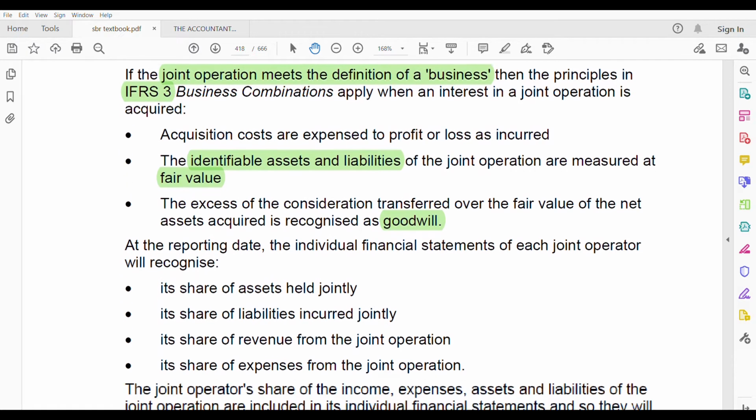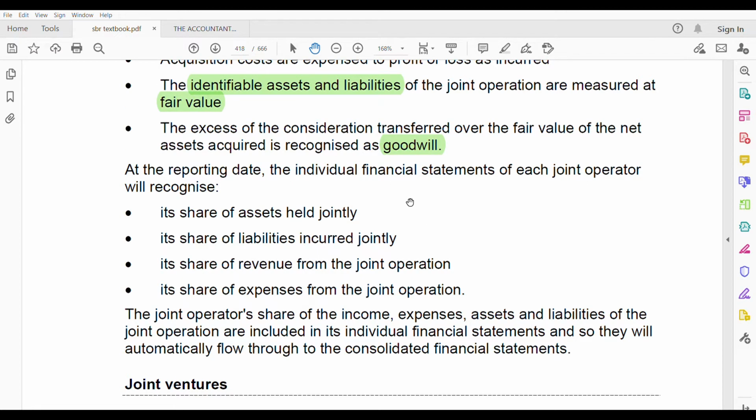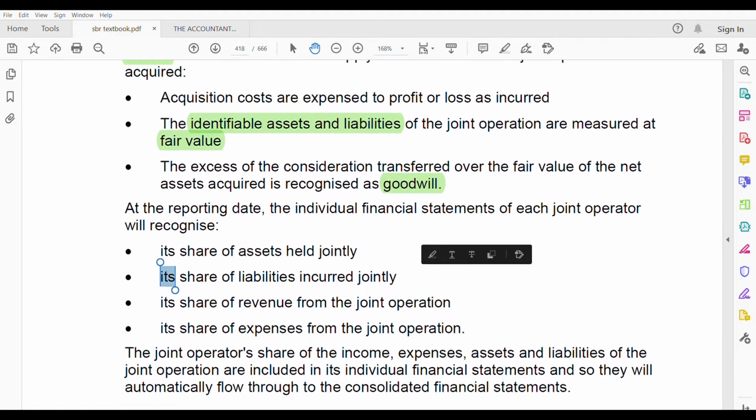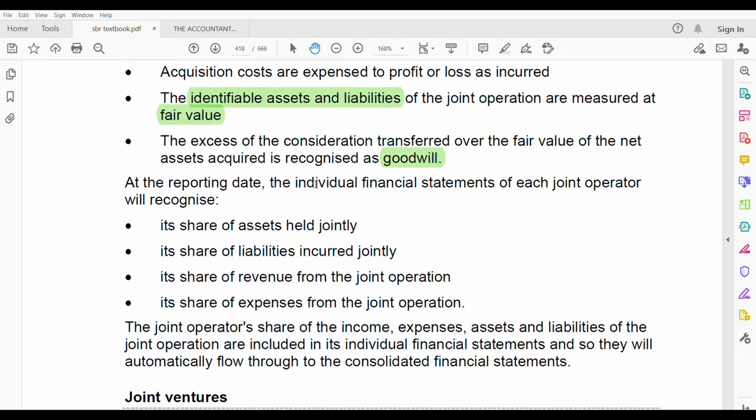Let us go to this one. At reporting date, individual financial statements of each joint operator will recognize. This you should know. Not only in IFRS 3, you also should know in the individual financial statements for each joint operator how you have to recognize. Let's say A and B.